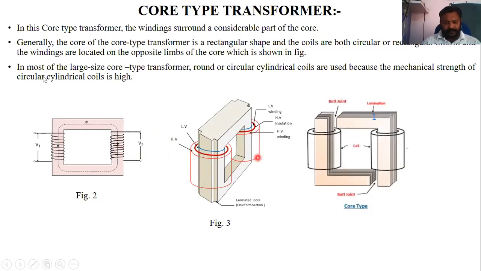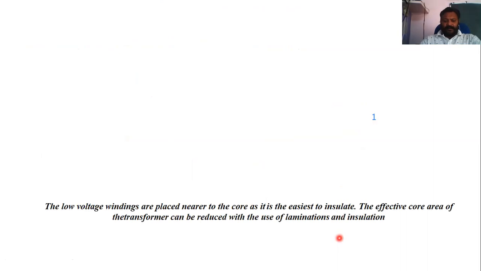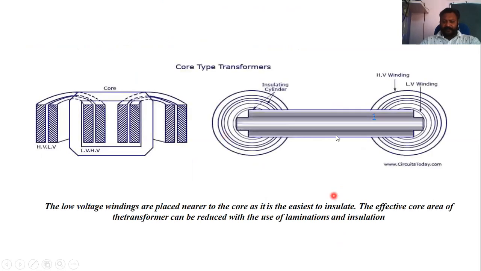Fine. In most large size core type transformers, round or cylindrical coils are used because the mechanical strength of circular cylindrical coil is high. Got it? To remember the core type transformer, you should remember that the windings are mounted on two different limbs. For an easy version, you can say the primary winding is on one limb and the secondary winding on the other limb. In detail, you can remember LV and HV on primary and LV and HV on secondary. Got it?